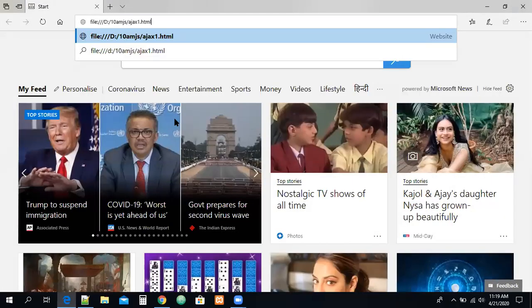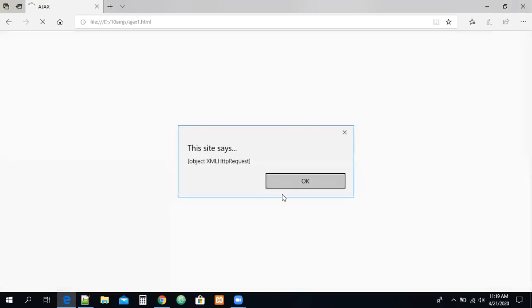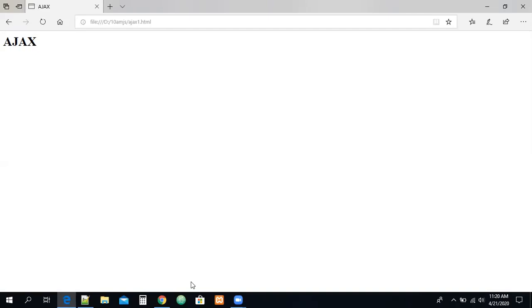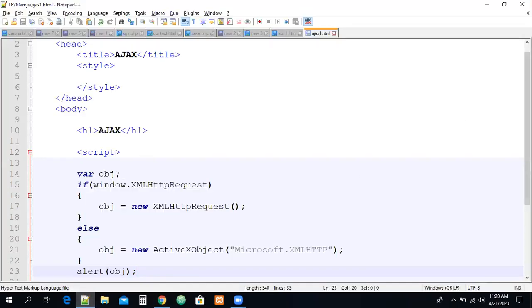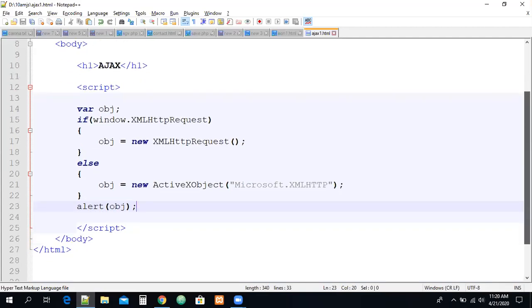Okay, run the same file in the IE browser, but I am using IE8 so that it also supports XML HTTP, guys. Can you see this browser supports the XML HTTP request object? But ActiveX will come when the browser is an old browser, in the sense IE5 or IE6. In this situation only we can use this ActiveX object, otherwise not, guys, right? So we have to create the object situationally.